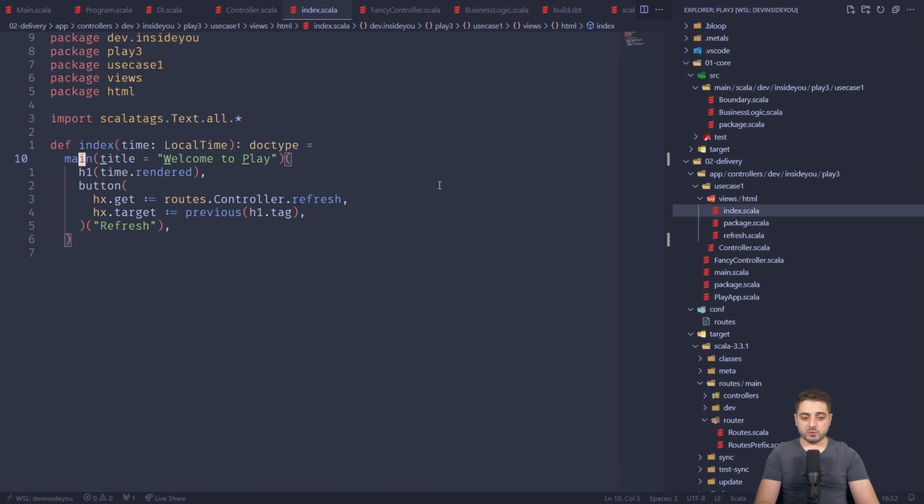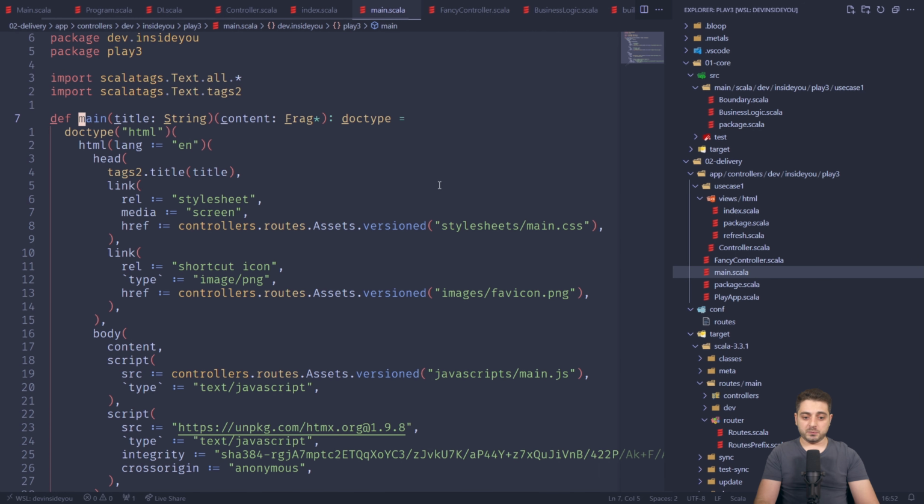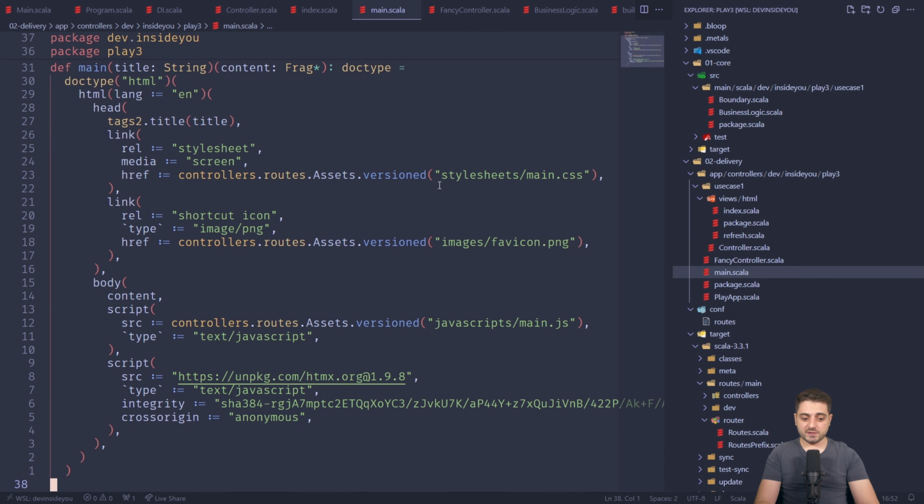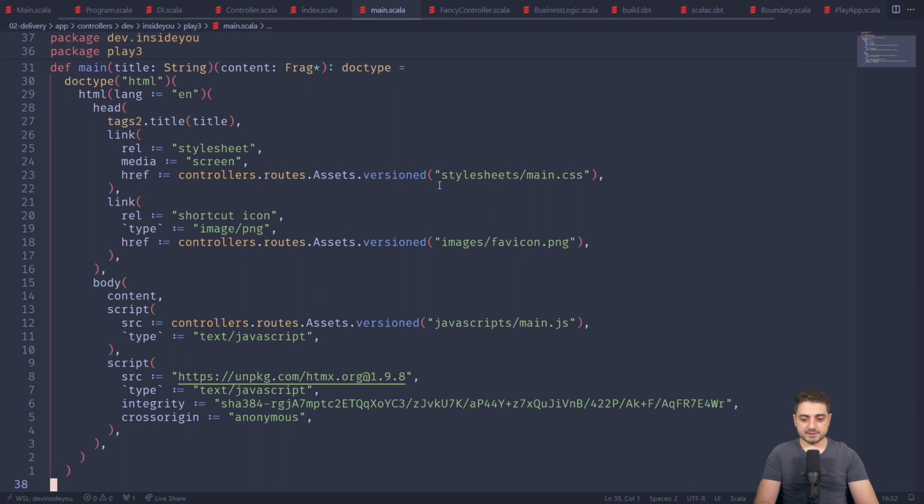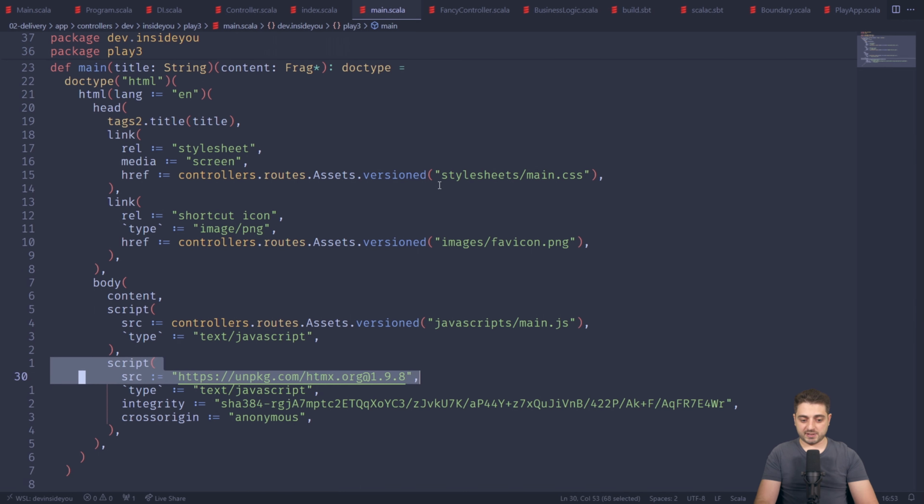Okay, so I made everything look like the default main template. I rebuilt the default main Twirl template, which is over here, and it pretty much fits into one file. This is based on the Play default template. The default main template looks like that in Twirl. I basically just rewrote it in ScalaTags, and I added HTMX over here because HTMX is popular these days, and I actually kind of like it, so I included it.